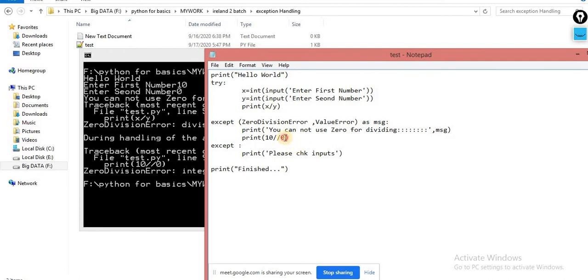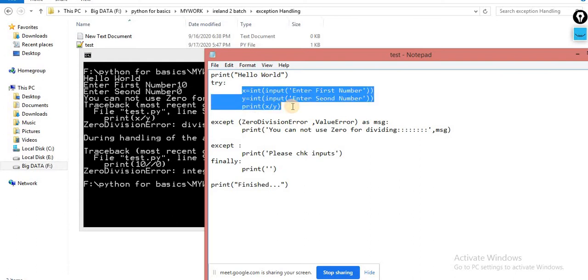So we have one more block, that is the finally block. What is the meaning of finally? The finally block will always execute, whether an error occurs or doesn't occur. Let's suppose an error is not raised inside this try block, what is happening? Your except block is not executing.